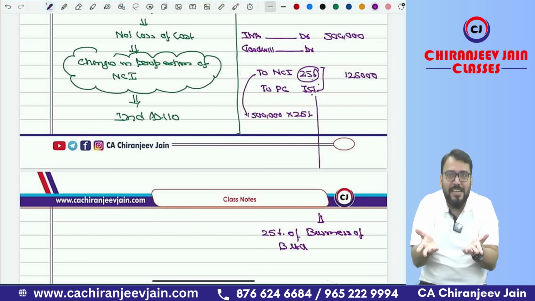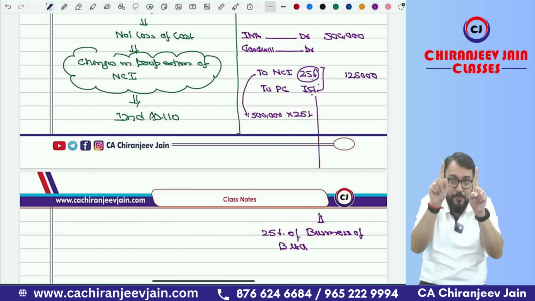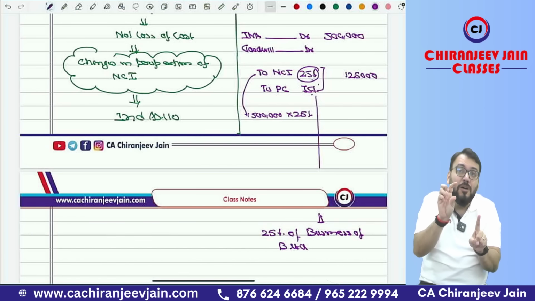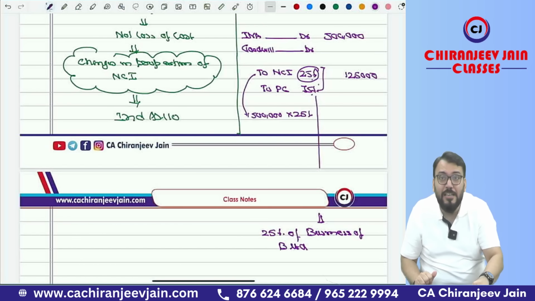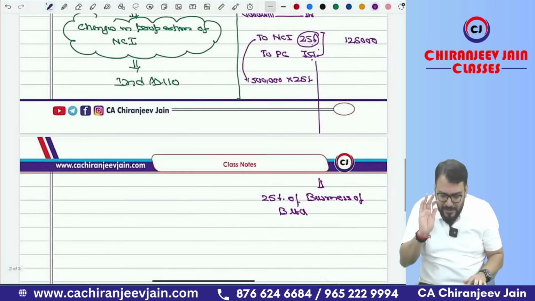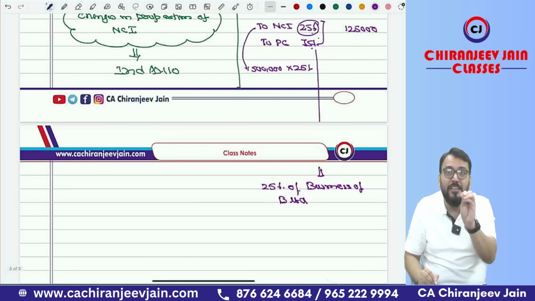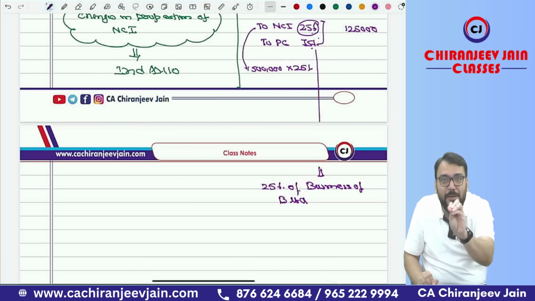No, because that is not a loss of control. But for B Limited, out of 100%, effectively 25% will become NCI. The PC for acquisition of 75% of C Limited is nothing but 25% of the business of B Limited.